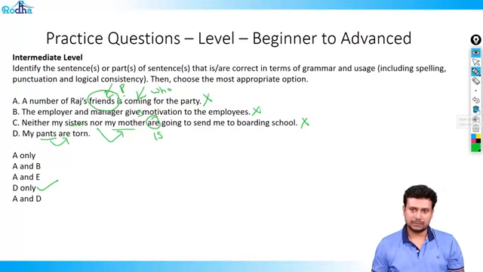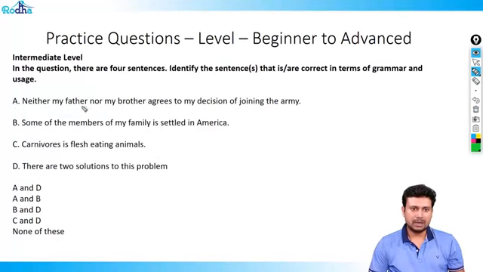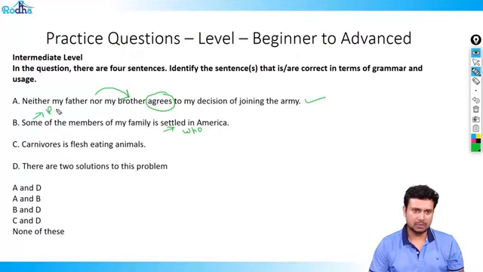Let's go to the next question. Neither my father nor my brother agrees. Now, what do you need to check? Second option, brother. Brother is singular. Agrees is singular. This is right. Some of the members of my family is settled. So who is settled? Some of the members. Some is plural. We have checked that in the concept, which means instead of is, it should be are, and this is wrong.